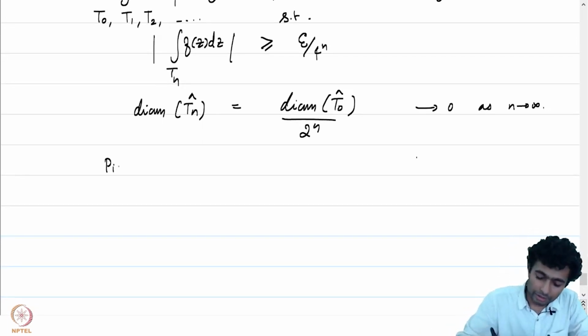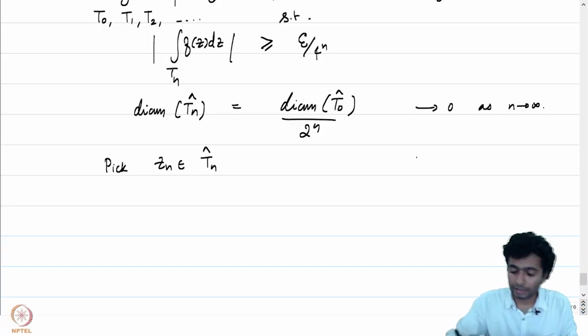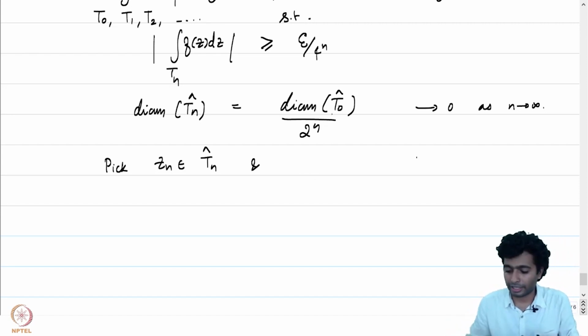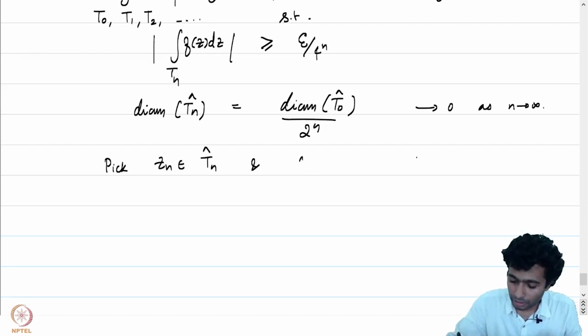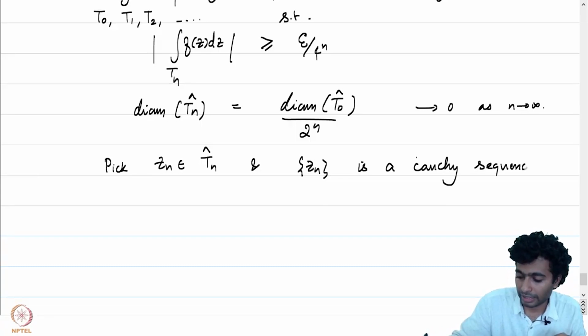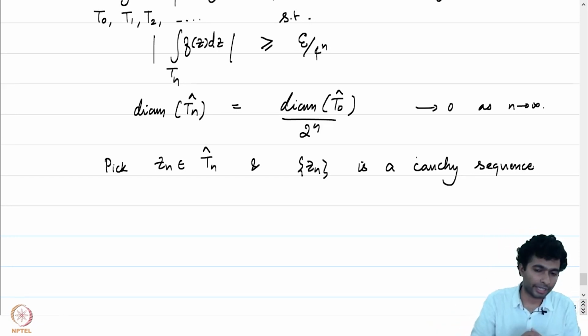Now pick some Zn which belongs to Tn hat, and notice that by the previous observation the sequence Zn turns out to be a Cauchy sequence, because remember that the convex hull Tn hat is sitting inside the convex hull Tn minus 1 hat.